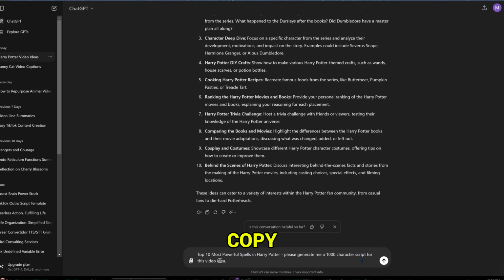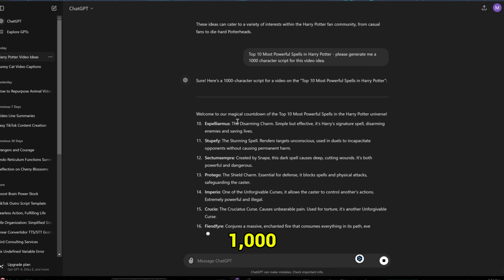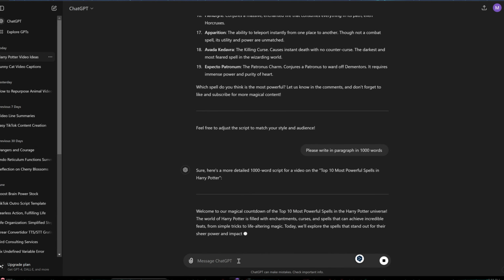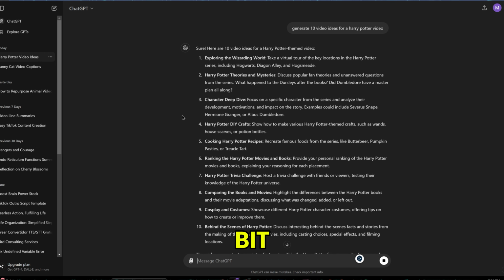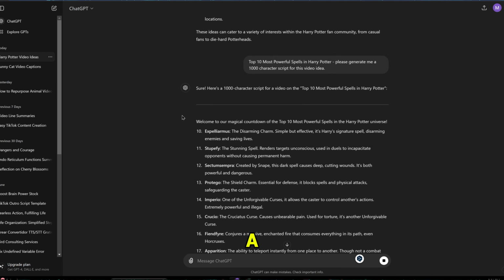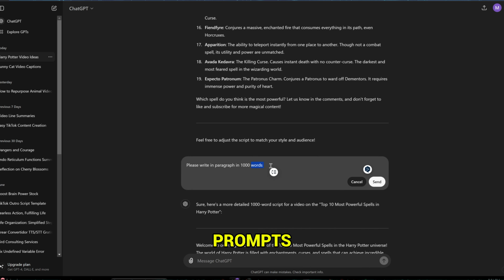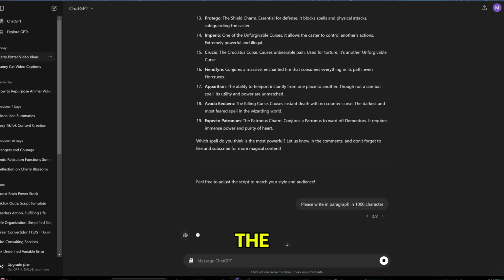I'm next going to copy it and paste it back into the AI. I'm next going to ask the AI to generate me a paragraph that's 1,000 characters in length. 1,000 characters is the exact same as 1 minute of speech, which is perfect for the program. Alright, after a bit of tweaking, the AI has given us a paragraph. I entered a few wrong prompts, but I'll leave the correct one in the Google Doc.